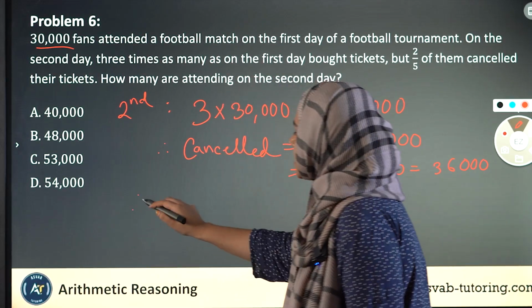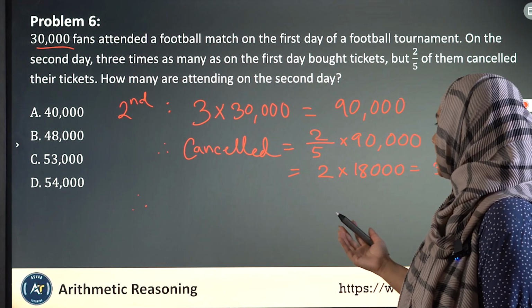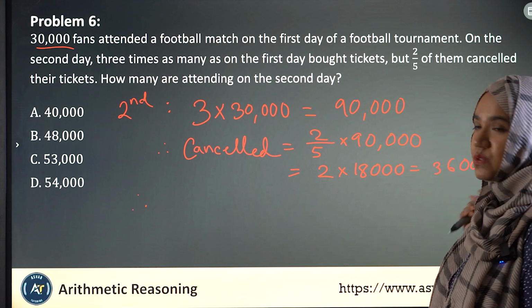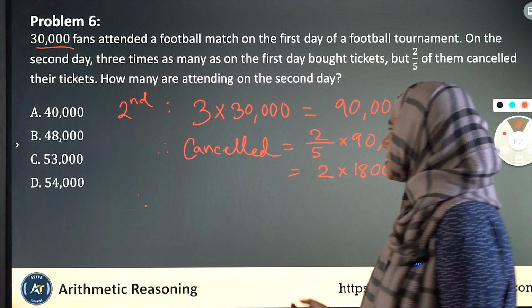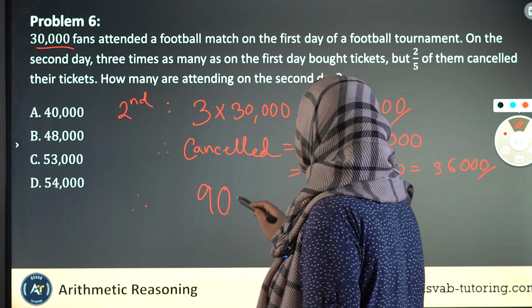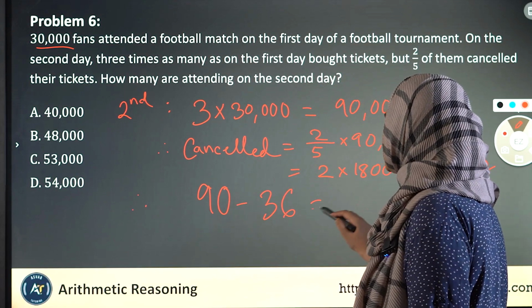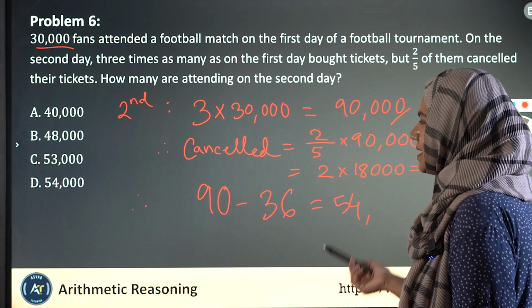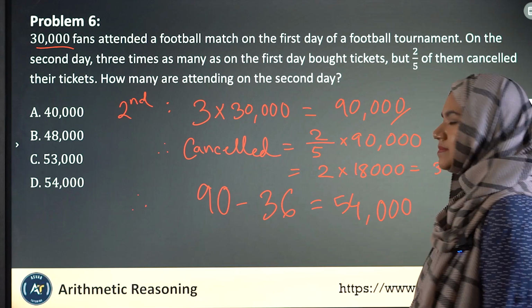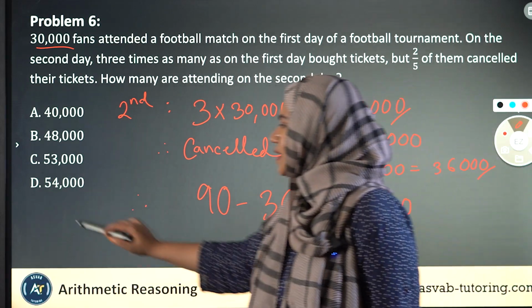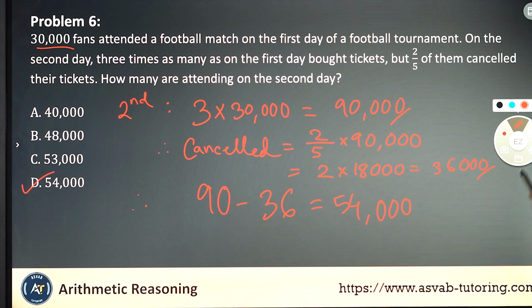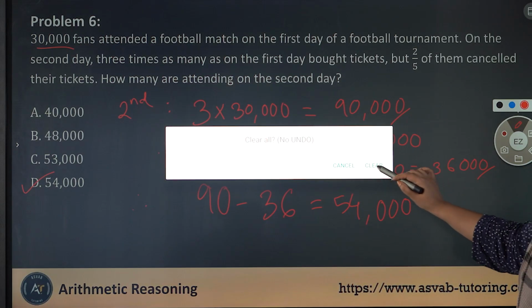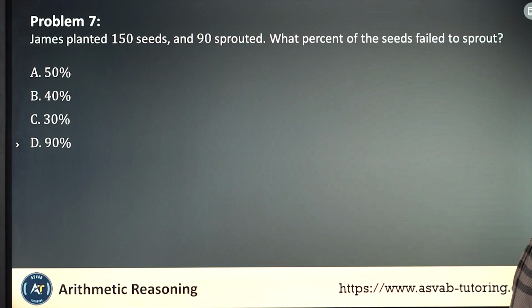But the question says, how many are attending on the second day? 90,000 tickets were bought, but 36,000 of them canceled, so that's basically 90 minus 36, which is 54. And then just put the zeros, okay? Plain and simple, got it? So the answer to this is going to be option number D. We're halfway done, by the way.